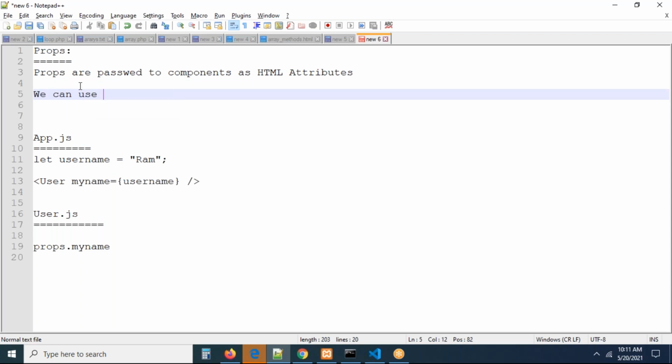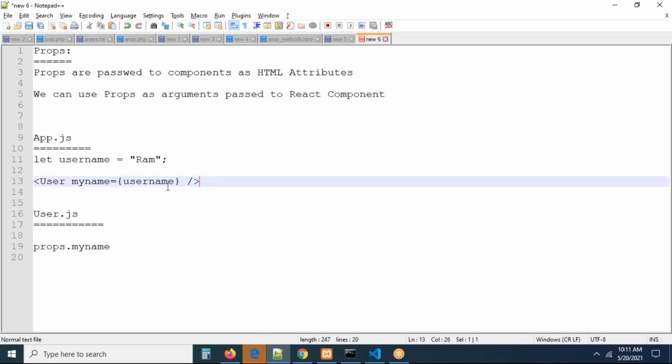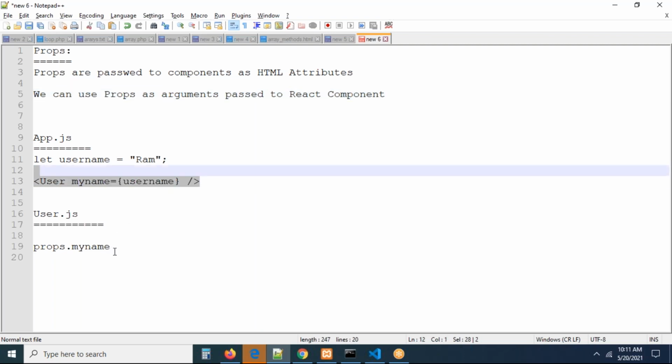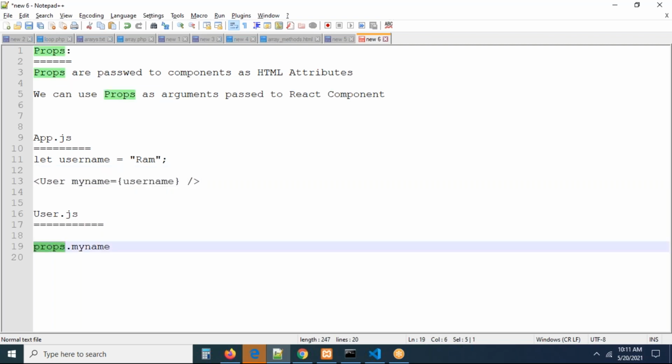We can use props as arguments passed to React components. That component may be a functional component or a class component. Here we are passing the data to the component, but how can we access the data? By using props. In a functional component, we can access it in a different manner. In a class component, we can access it in some other manner, guys.